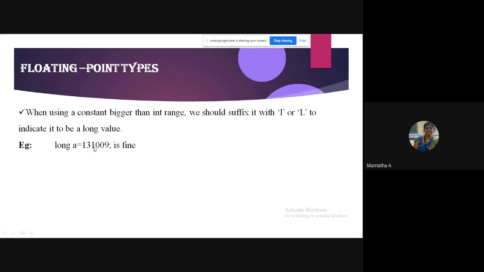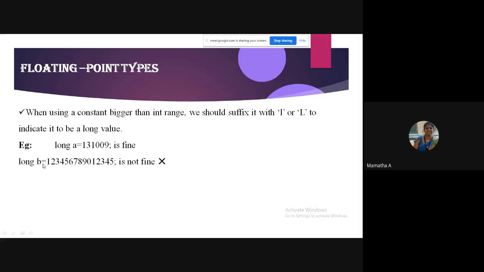Why? Because it is within the range of the integer. Suppose in the long, if you have to store more than the integer value. So as I told you, how many digits will an integer usually take? I told you in the last table, no? 10 digits. You can see here, it is more than 10 digits.